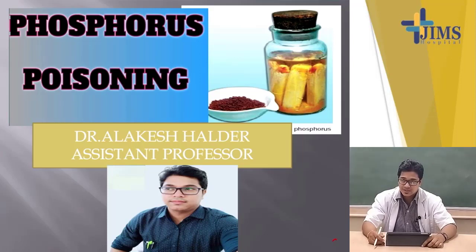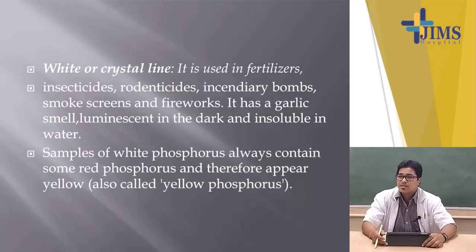Our undergraduate syllabus includes metallic poisons; there are a lot of metals, but we do not discuss all of them, only those we have discussed, and that is sufficient. Now, among non-metallic poisons, only phosphorus, and you have to know the details of phosphorus. Phosphorus is an inflammable substance.